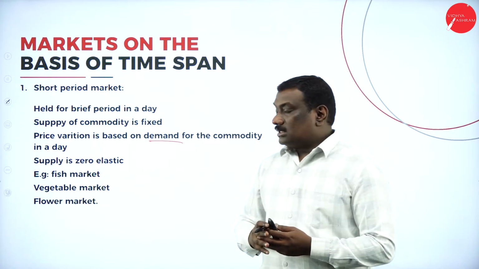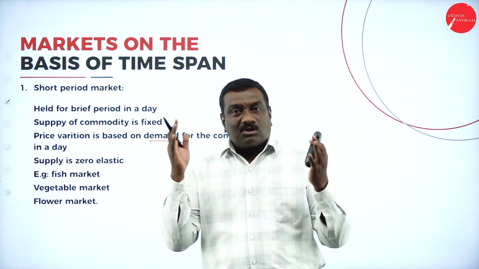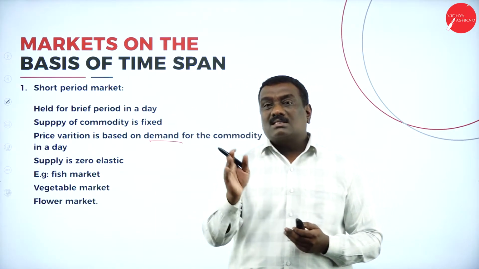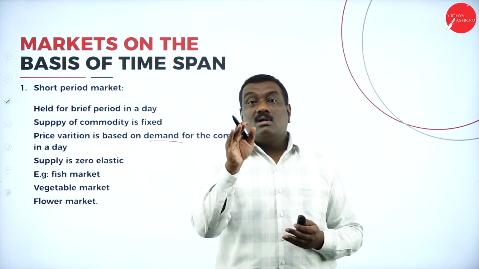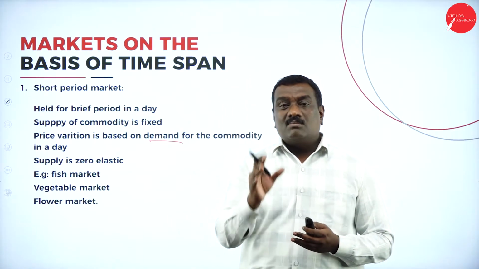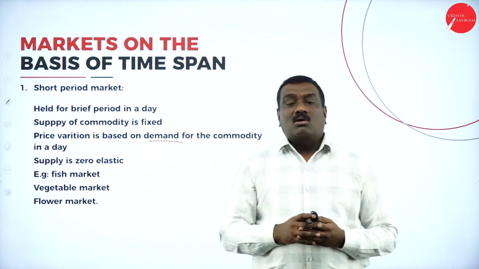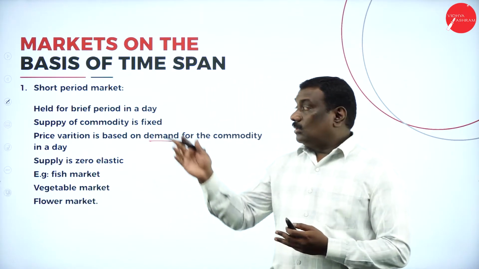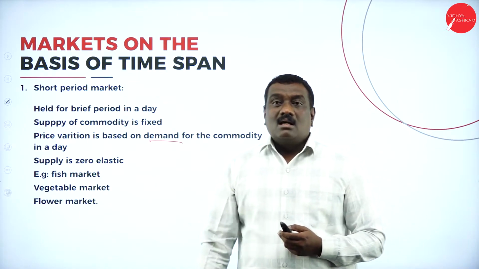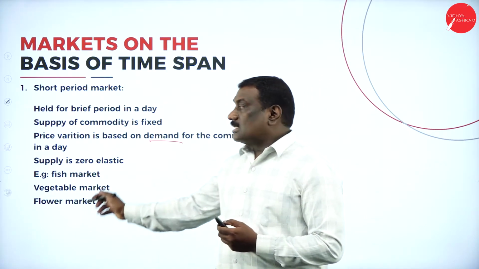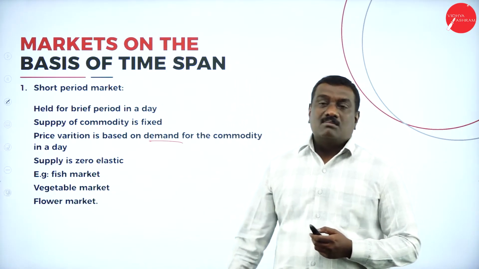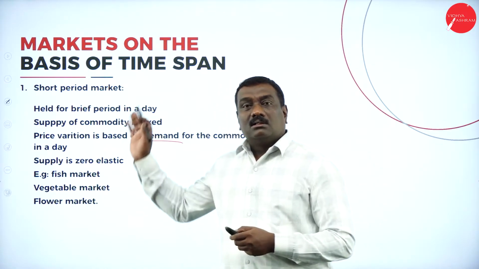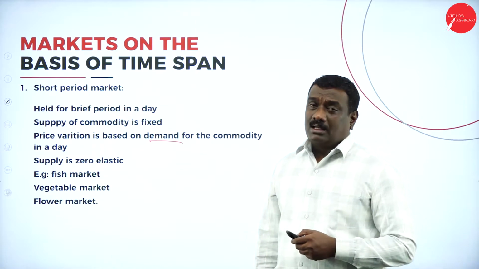And coming to the supply of the commodities under this short period market is zero elastic. That means there is no demand. Only when there is a demand, the supply will be there. According to demand, they are going to supply the products. So the examples for this particular short period market, we can see it is the fish market, vegetable market, or the flower market. So this is about the short period market.